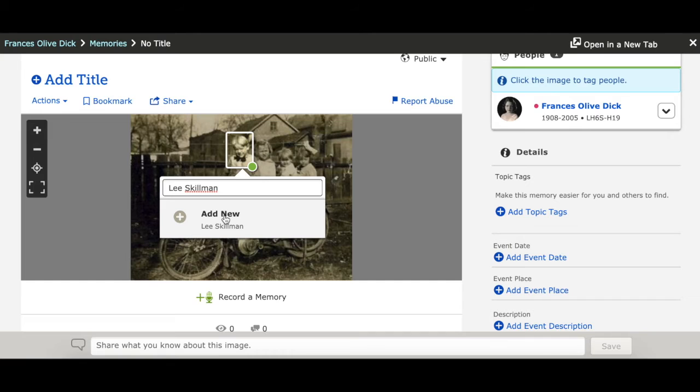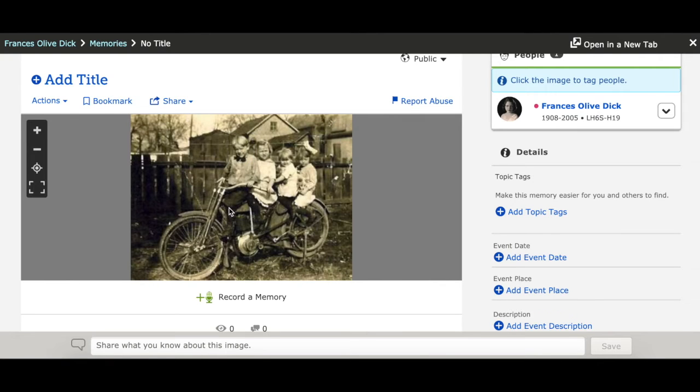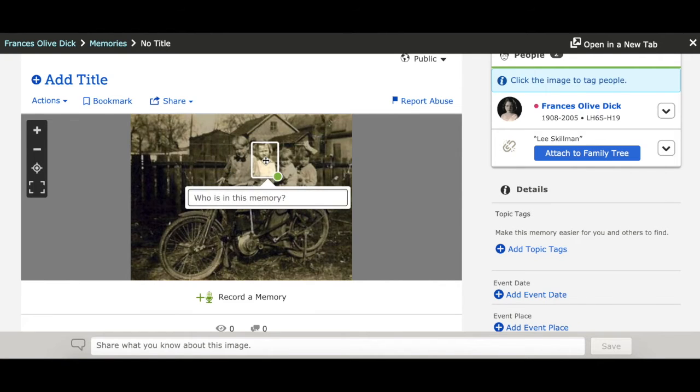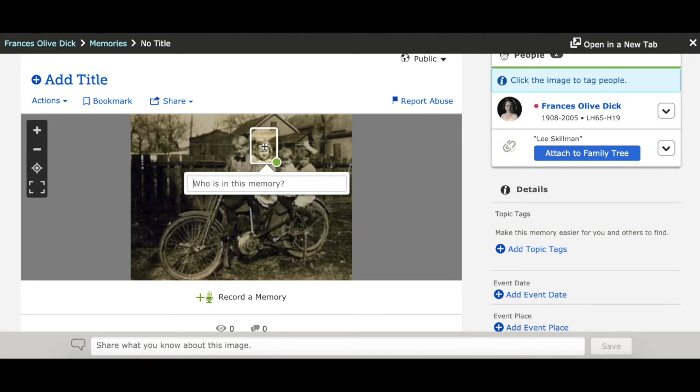and click Add New. And if you've added a memory for someone in the past, then their name will pop up and you won't have to type it in each time, but this is the first time we're adding one for this person. And we'll add one for each person in the photograph. And you want to put that box on their face so that later when people come and take a look, they can tell who's who in the picture.